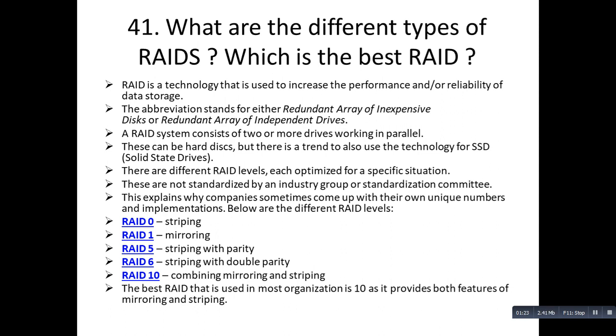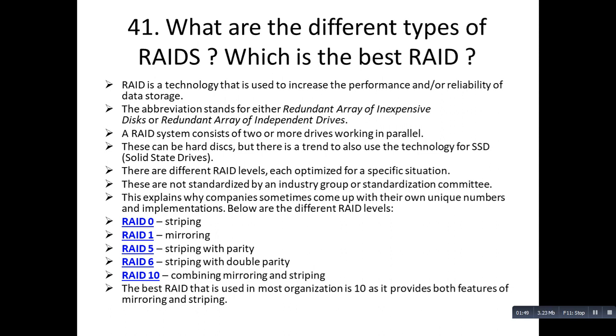The abbreviation for RAID is redundant array of inexpensive disks or redundant array of independent drives. A RAID system consists of two or more drives working in parallel. These can be hard disks, but there is a trend to also use the technology for SSD. SSD is nothing but solid state drives.